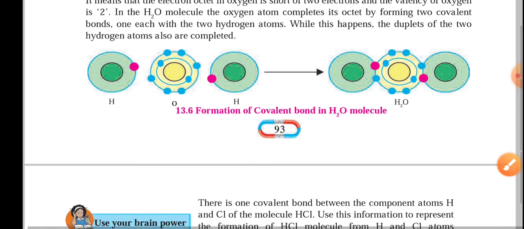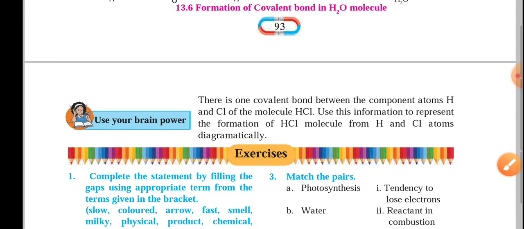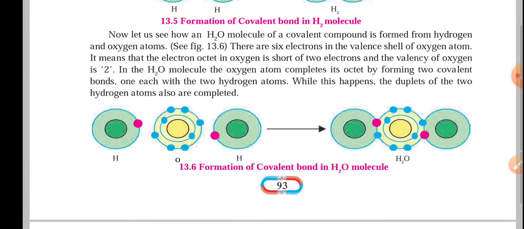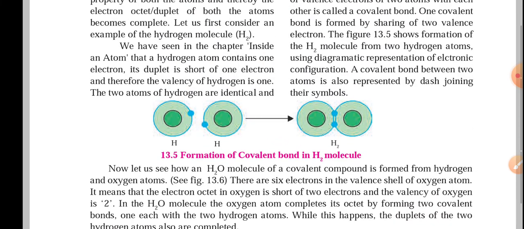So this is about the ionic and covalent bonds, which bring the various compounds in the field of chemistry. The different compounds can be explained with the help of these bondings, the ionic bond and the covalent bond. The name covalent is given because co means cooperation between the two, and valent means valencies.